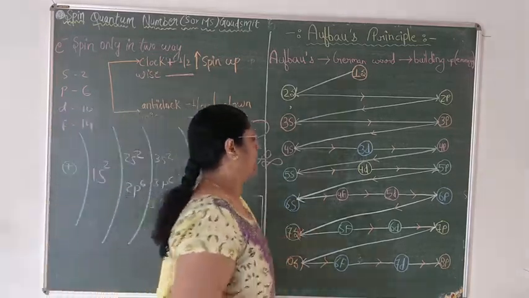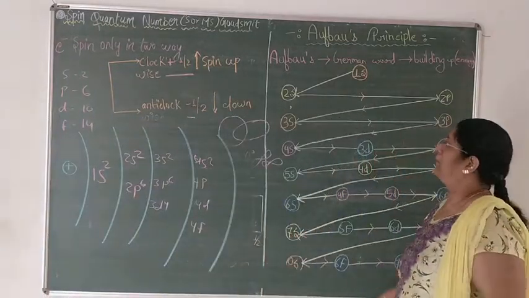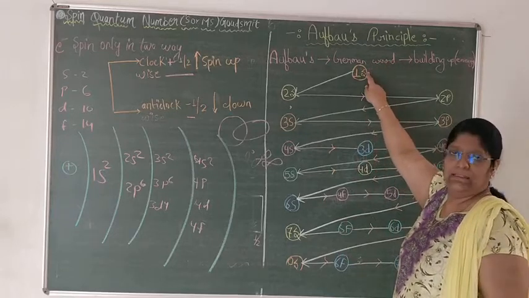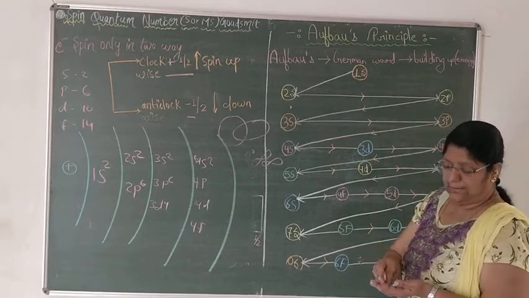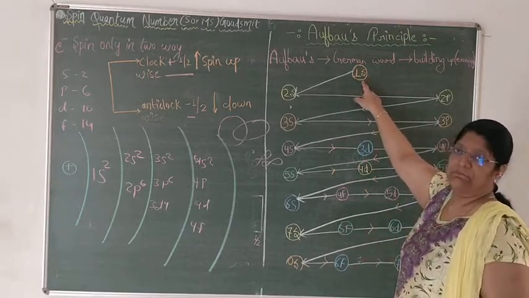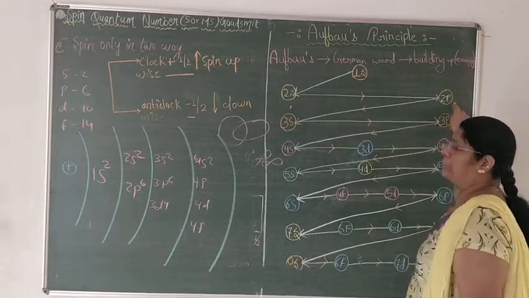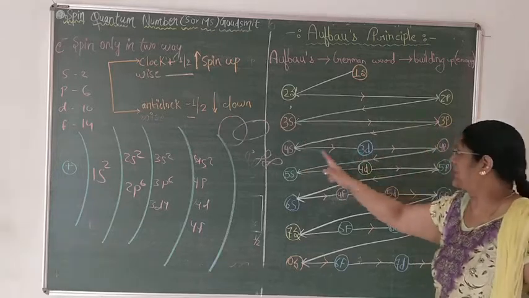Now again we are coming to the Aufbau principle. According to the Aufbau principle, we have to fill electrons earlier in lower energy levels than in higher energy levels. So there is some trick in it. First we will fill in 1s, then we will come to 2s, 2p, 3s, 3p, 4s and 4p.